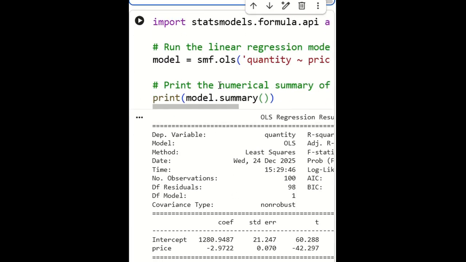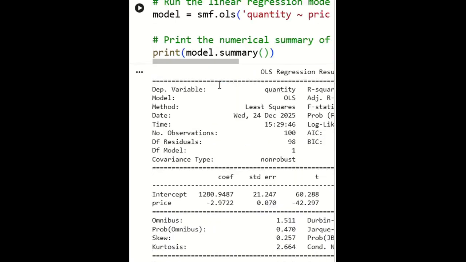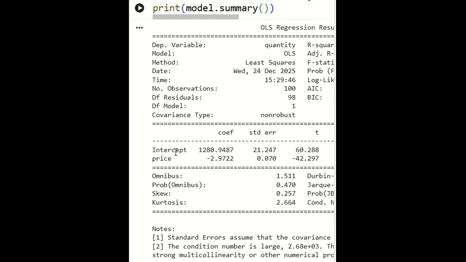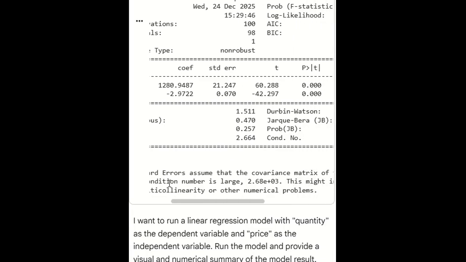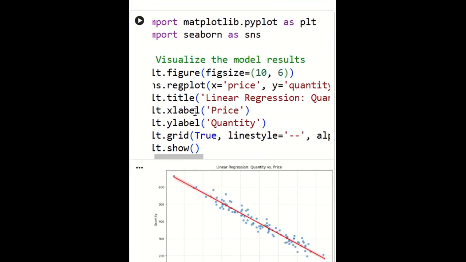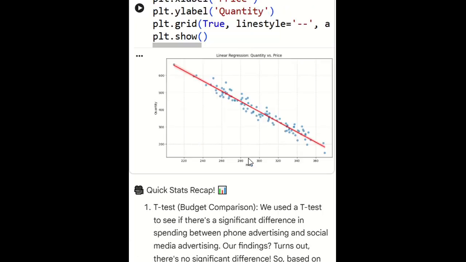And next, we try to plot the linear regression model for the quality and price. We try to fit it and get the summary. So the intercept is this one, where the line has intercepted the y axis, the first point. The note says we assume that the covariance matrix of the errors is correctly specified. So here we try to visualize the linear regression output. We can see that all the data points are close to the line, and have been matched.